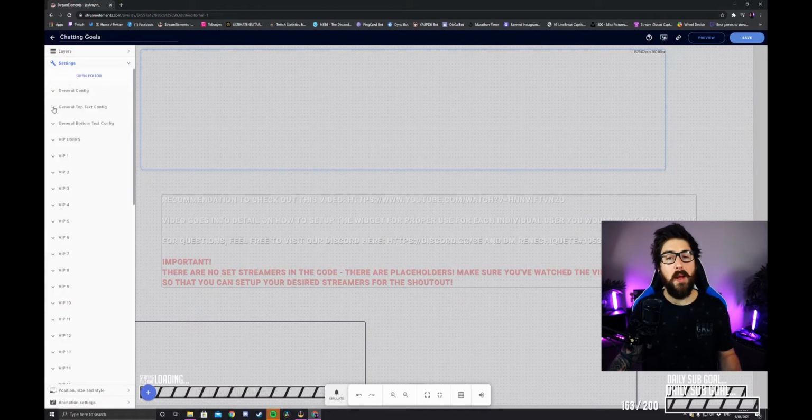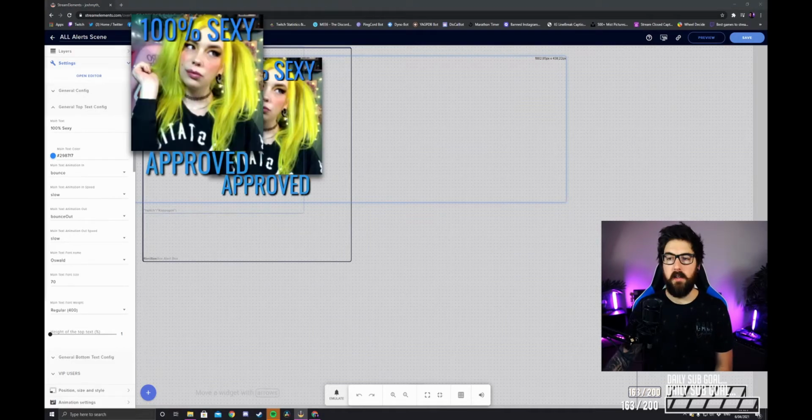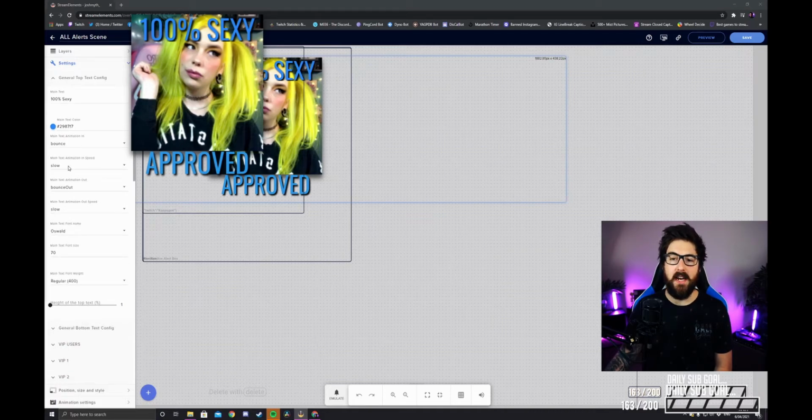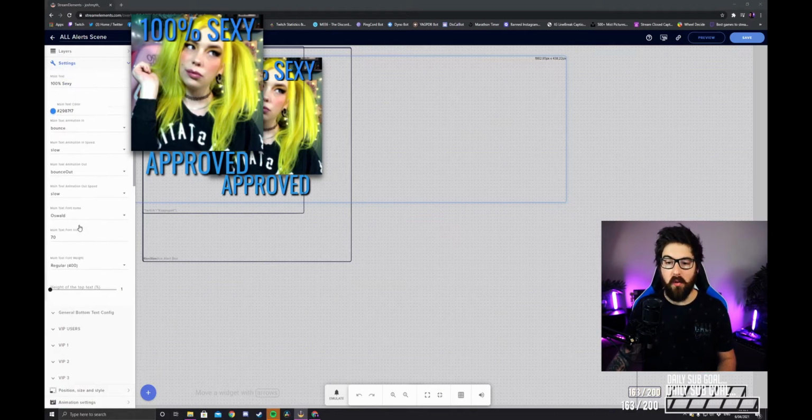Now you have top and bottom text. So as I showed you before, it comes up at the top with text up the top and then text down the bottom as well. So I'll show you what I have for mine. On the general top text configuration, I have 100% sexy. So there you go, it shows up 100% sexy. Now I've changed the color and then you can change the animation as well. So I just have it set to bounce. It's pretty basic. Go through and you can change your fonts, your sizing, all of that good stuff.